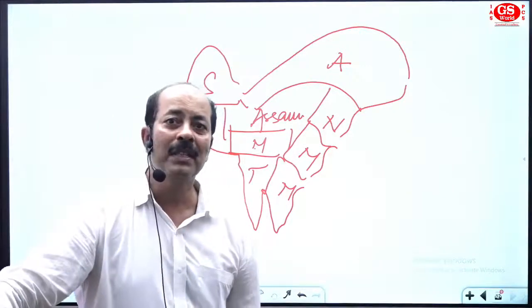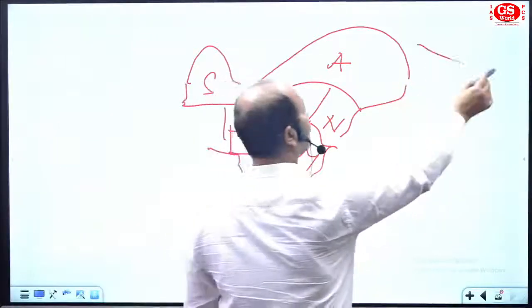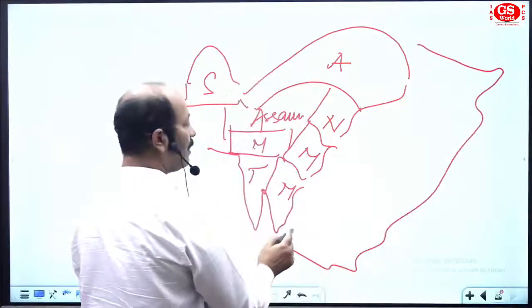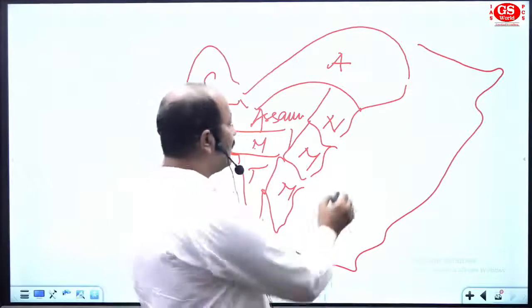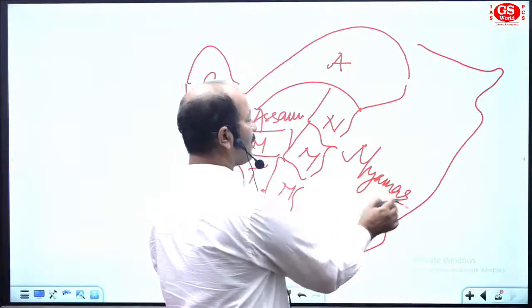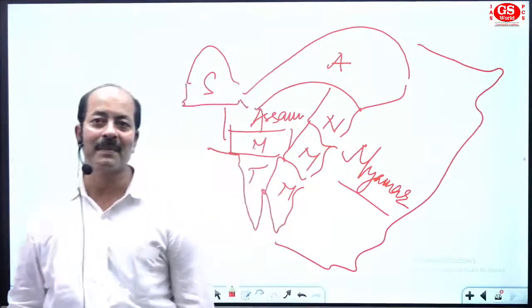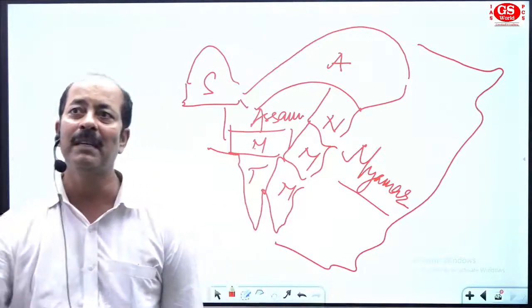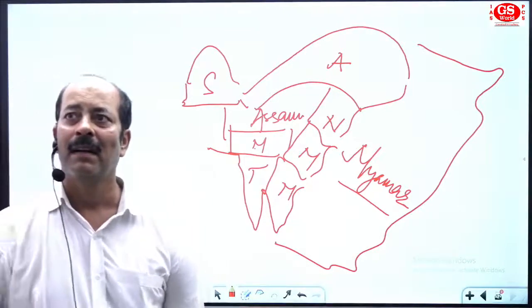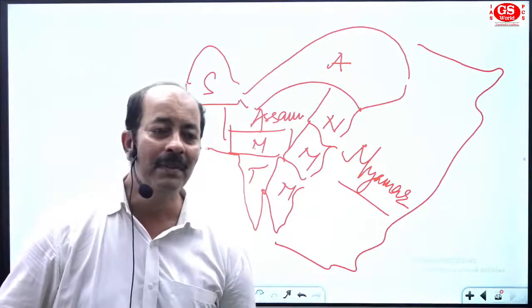Once you see the border area, it will be the border of our neighbor country that is named Myanmar. Earlier we used to call it Burma, right? Myanmar used to be Burma.